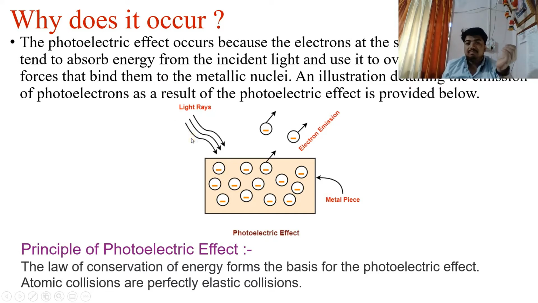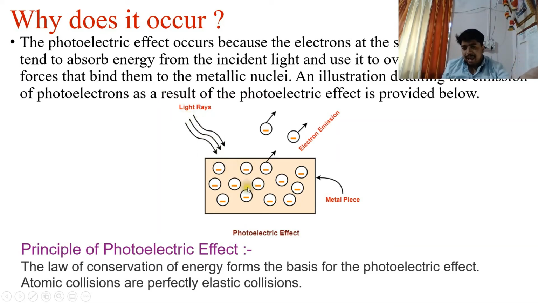Now this mathematical relation we'll study in a further slide, but before that we'll study on what principles this photoelectric effect depends. Firstly, it depends on the law of conservation of energy, and this is the basis of the photoelectric effect. Yes, because the light rays, that is the photons incident on this metal plate, have some energy, right?